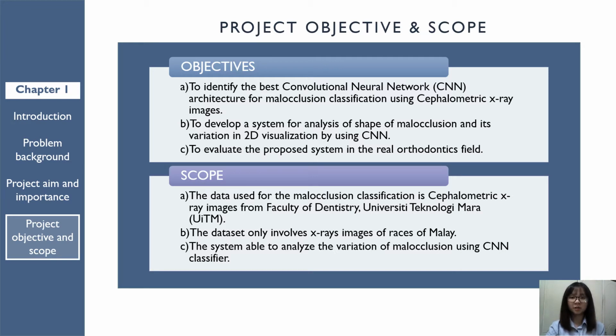The scope for the project is as follows. First, the dataset used for the project is cephalometric X-ray images, which is obtained from Faculty of Dentistry, UITM. This dataset only involves Malay races. Lastly, the system able to analyze the variations of malocclusion using CNN classifier. Next, we will continue with Chapter 2.